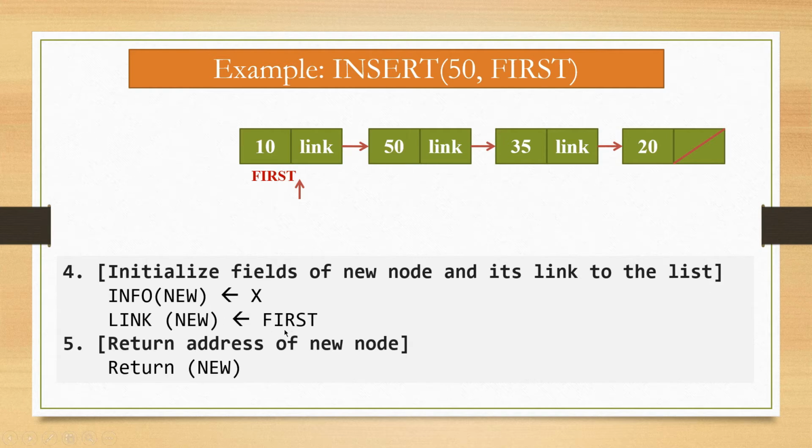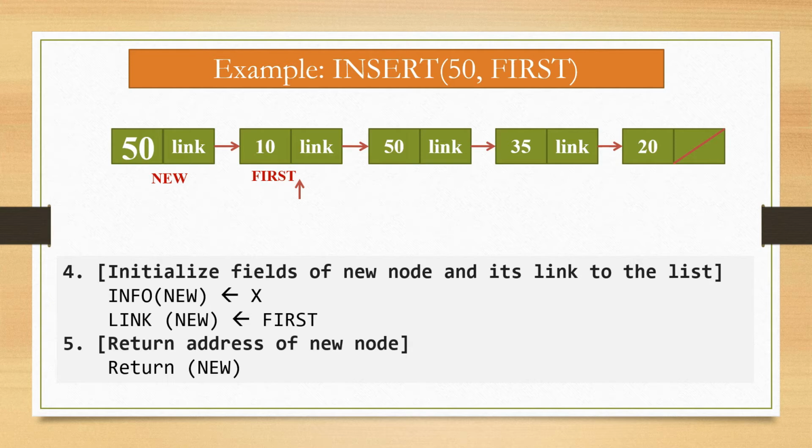So first is nothing but the address of first node, right? So we give this address of first node to the new node, so we can connect this new node with the first node, right? See, this is the new node and it has value x, that is 50, and first is assigned to link of new.